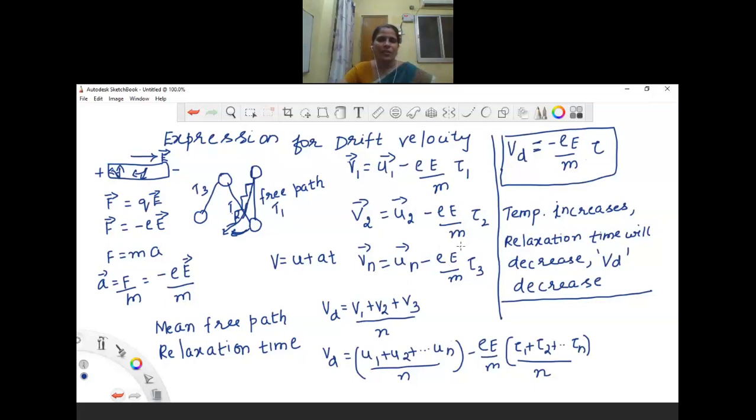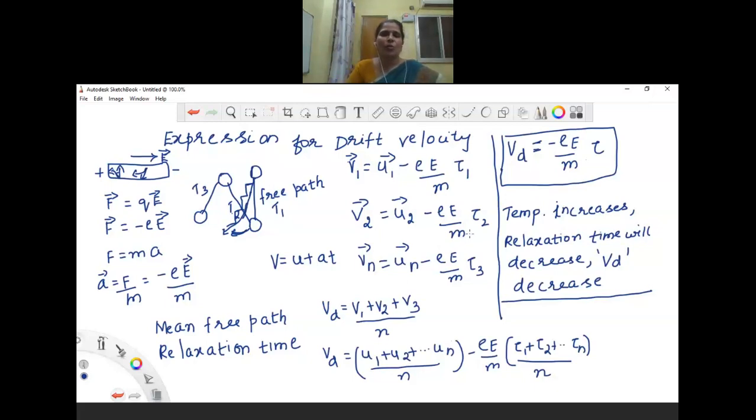And whether the drift velocity is accelerated or uniform: actually, drift velocity is a uniform velocity and it is independent of time.